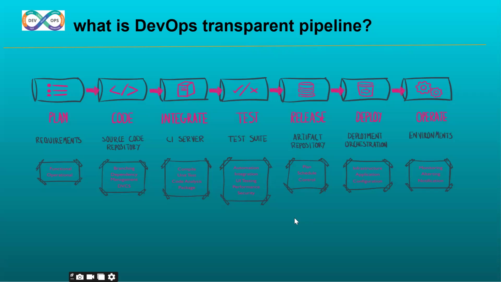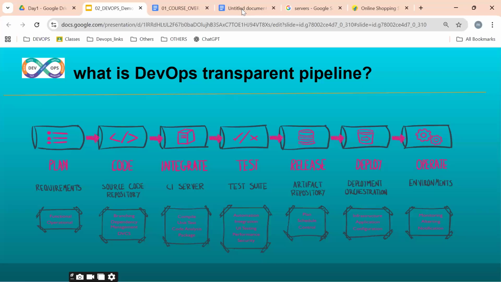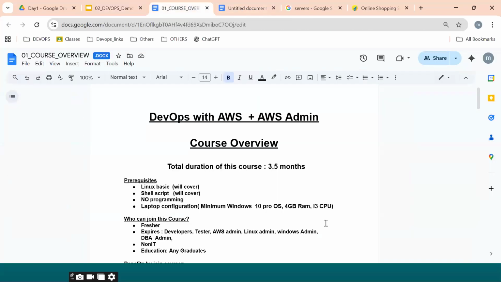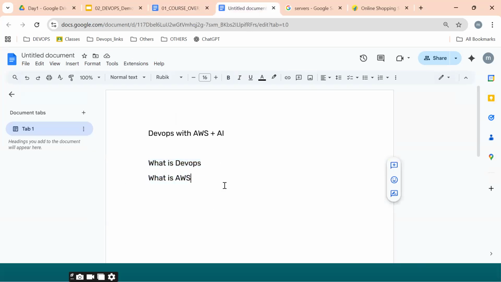I hope you understand very clearly what DevOps is and which tools we are going to learn for implementing this DevOps transparent pipeline. Is it clear, all of you, please? I hope you understand up to this point. What we have discussed, let it be repeated again, please.